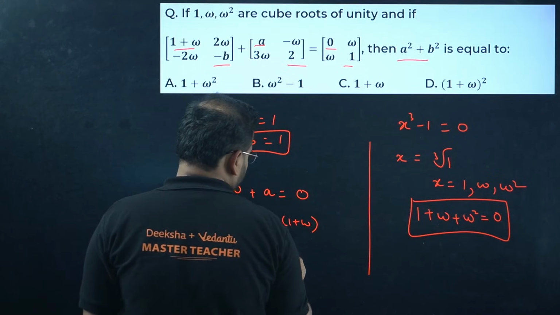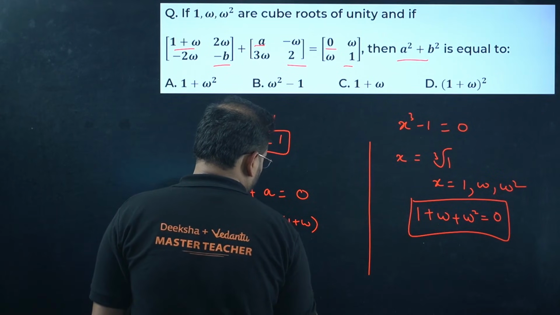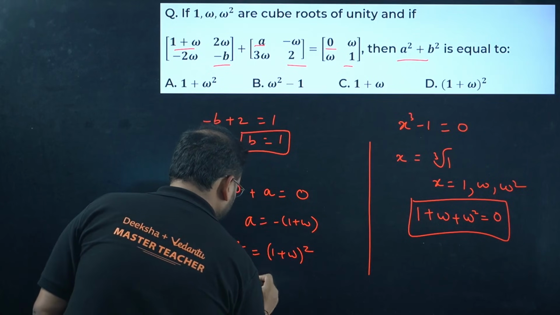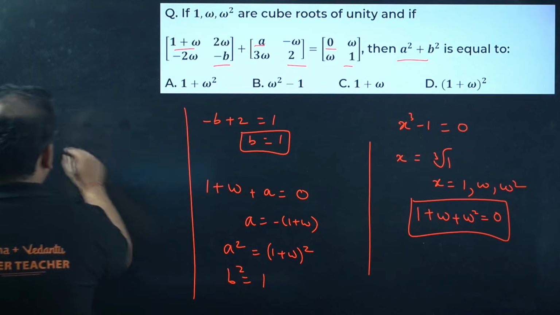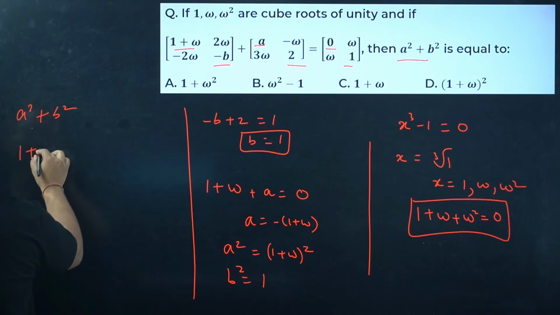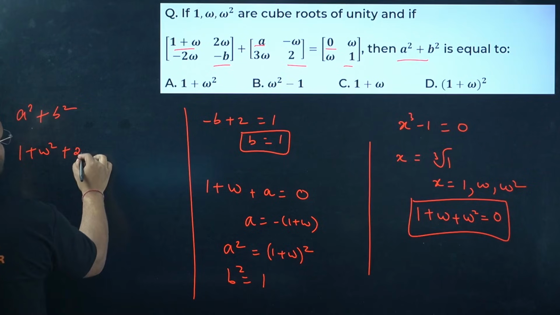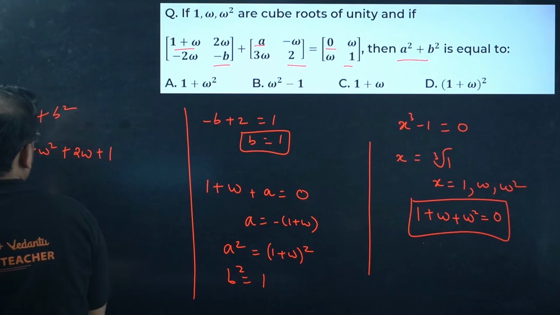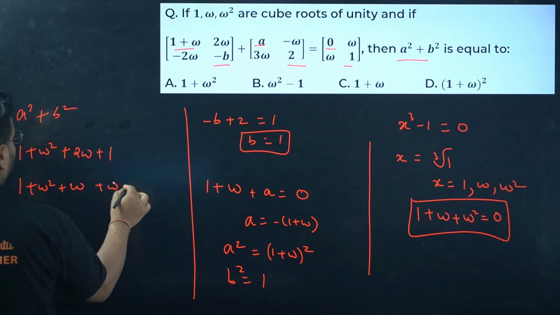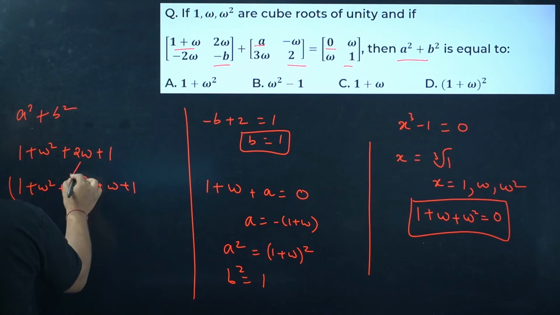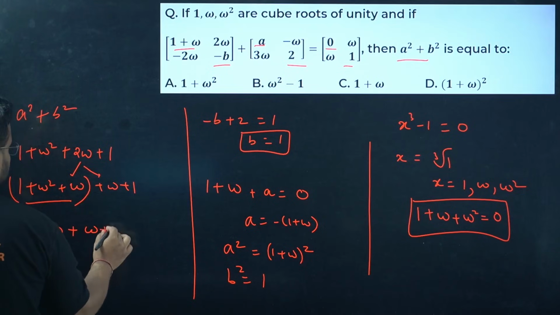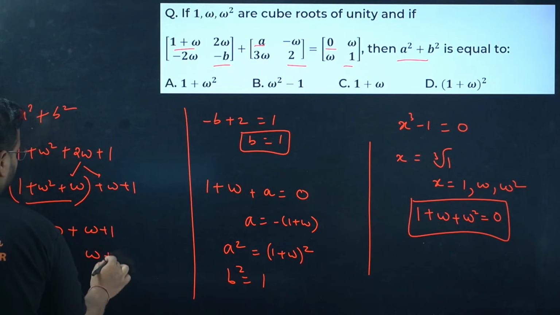I'm looking for a square. So I'll get 1 plus omega the whole square, and over there, if I take b square, it'll be 1. Check, add them. A square plus b square, I get 1 plus omega square plus 2 omega plus 1. Separate the 2 omega terms like this. This value is what? 0, 0 plus omega plus 1. Answer is omega plus 1.